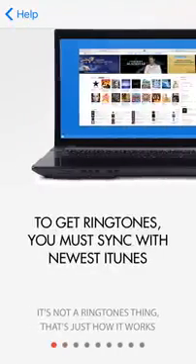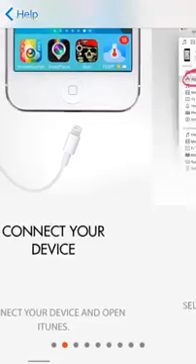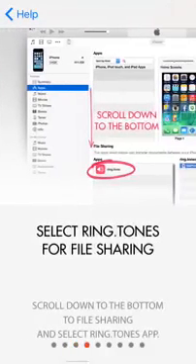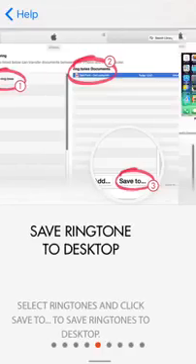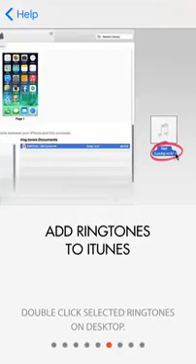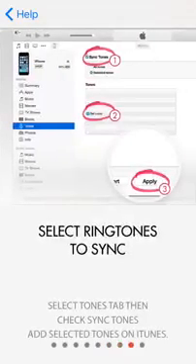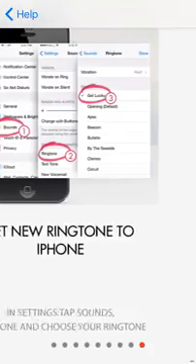Then sync with the newest iTunes. Connect with your device. Then click on your iPhone apps. Then select the app ringtone. Then click on that, save to your desktop. Add ringtones to iTunes. Select the Tones tab. Then select ringtones to sync. Set the new ringtone to your iPhone, then you're done.